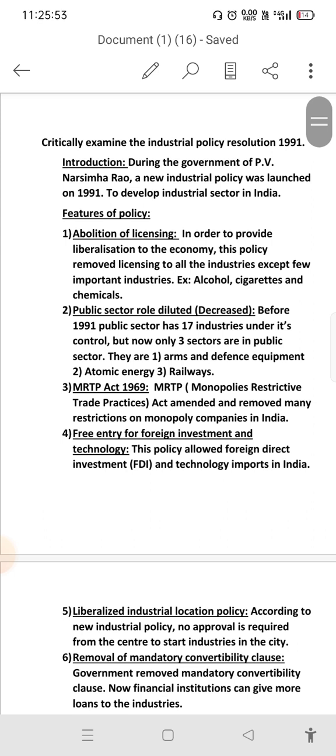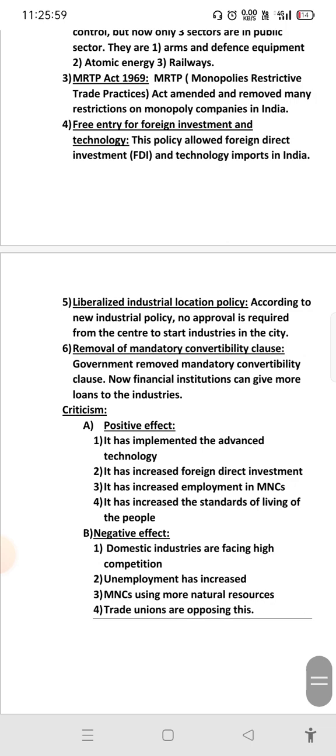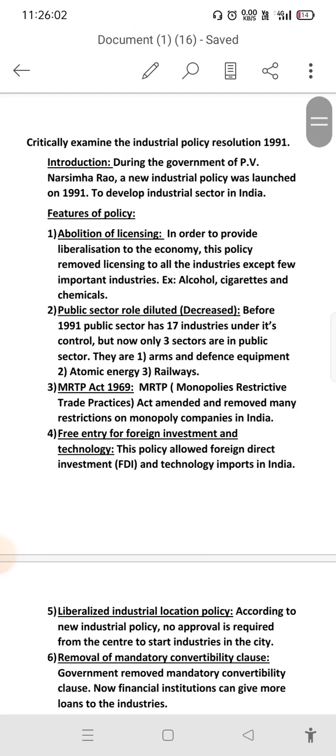First, you have to write the introduction and some features, and then after that the positive points and negative points. If you follow like this, then you will get good marks.